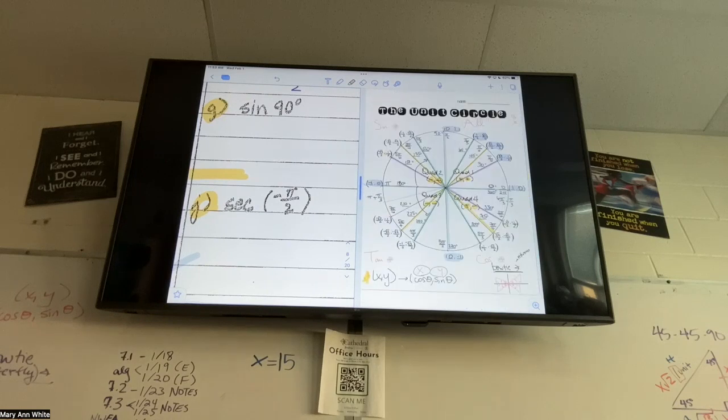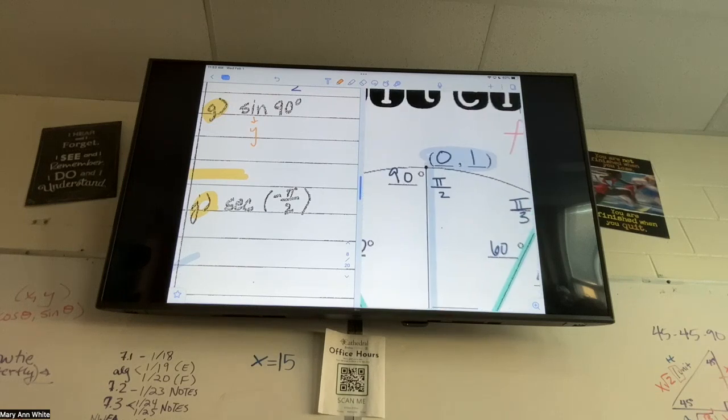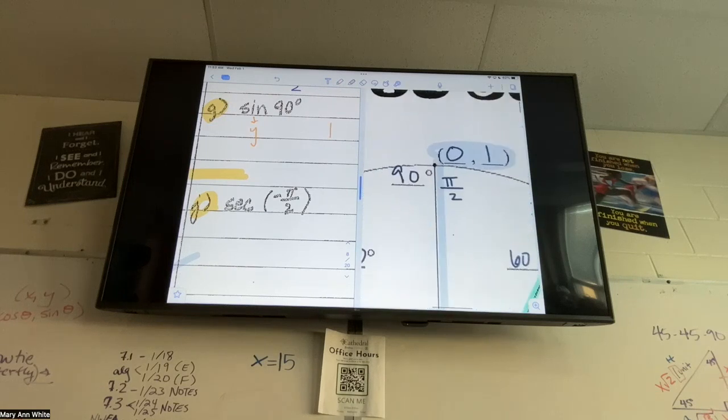Sine of 90. Sine is which variable? Good. Go to 90. Let's find our y. What is it? 1. Oh, easy. If it's just that simple, leave it that simple. Don't make it harder than it has to be.